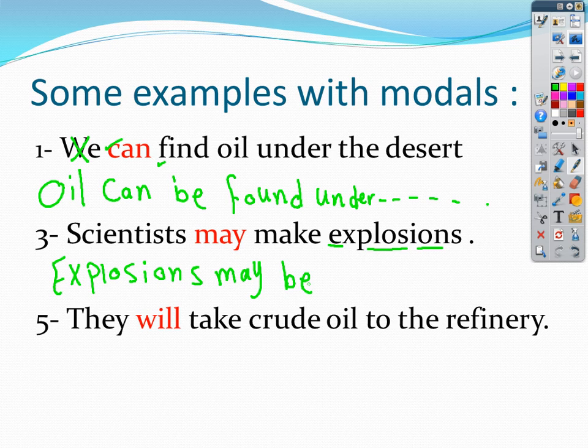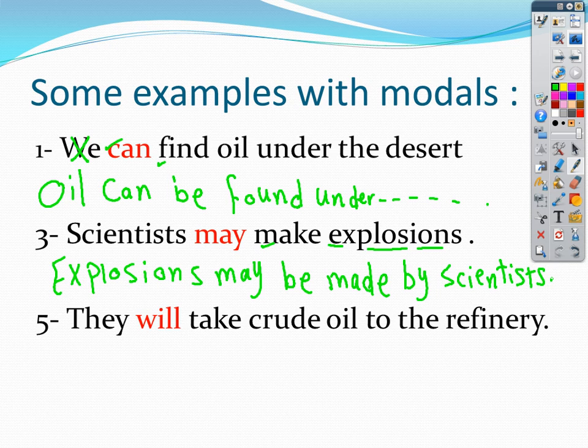Number four, the past participle of the verb make, made. So now I have: explosions may be made. If you want to say scientists here, because the subject is known, I can say it like this, by scientists. Let's read it again after changing it into passive: explosions may be made by scientists.